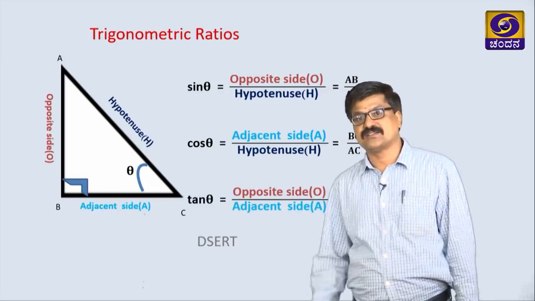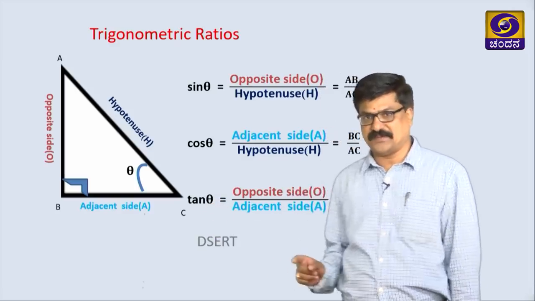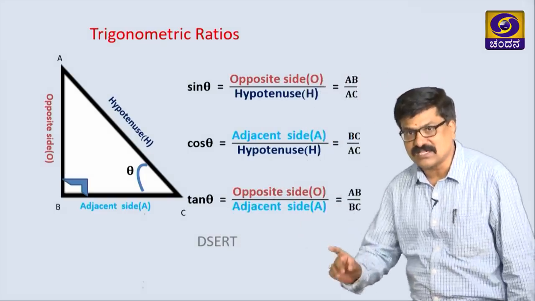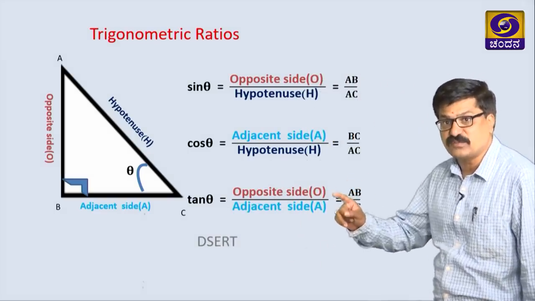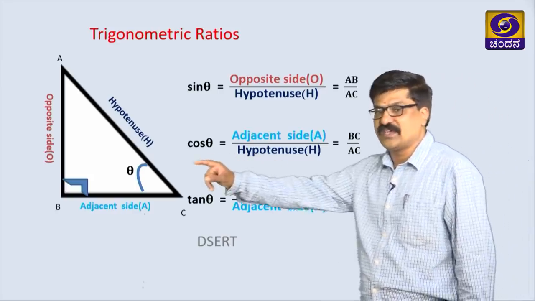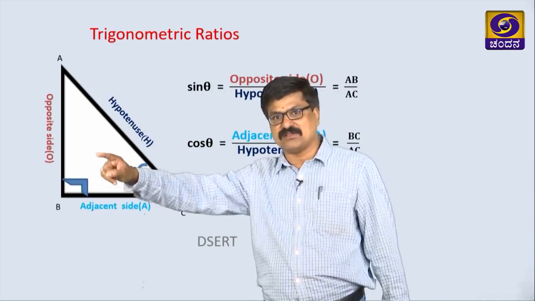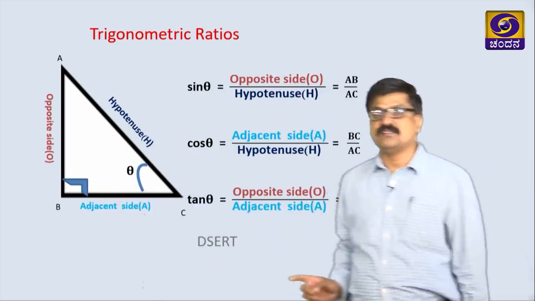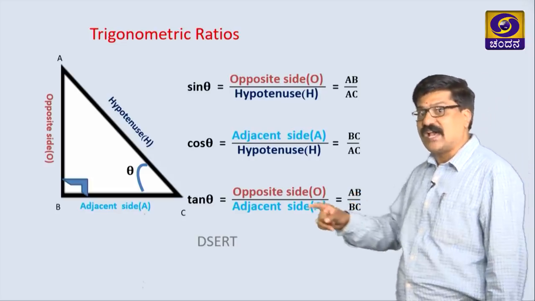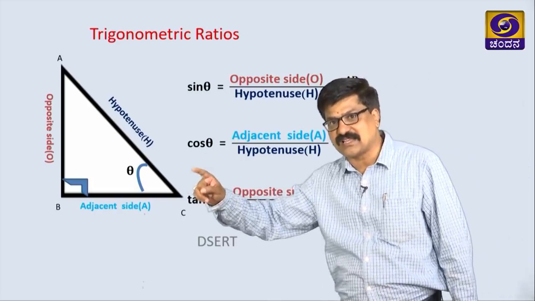The next is tangent theta, that is tan theta. Tan theta is nothing but a ratio between the opposite side and the adjacent side of a given right angle triangle. Then what is the opposite here? AB. What is the adjacent side? BC. Therefore, AB by BC gives the tan theta with respect to this triangle.